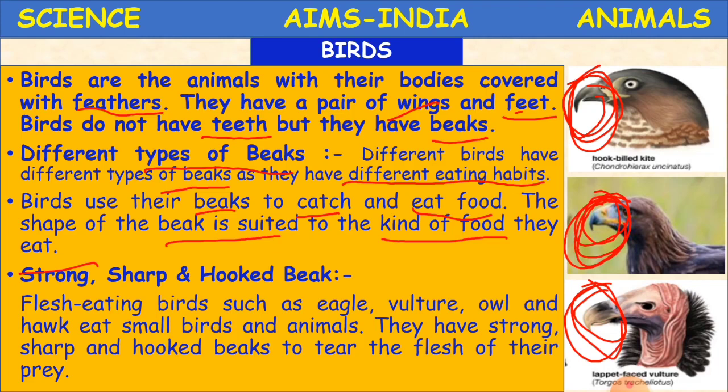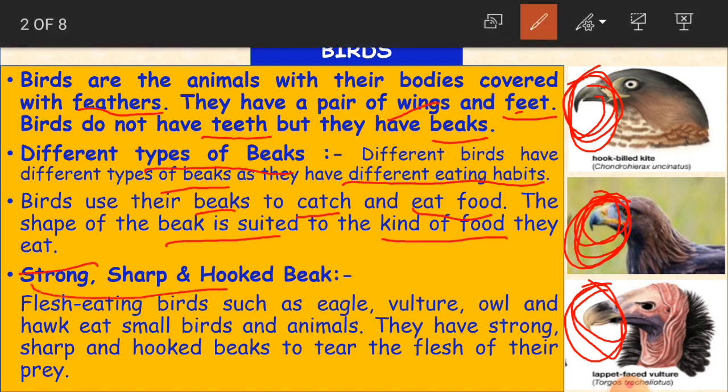Who has this strong, sharp and hooked beak? Hooked beak means it has just a small bend at the edge like this. These are all like wild animals. Flesh-eating birds such as eagle, vulture, owl and hawk eat small birds and also animals.